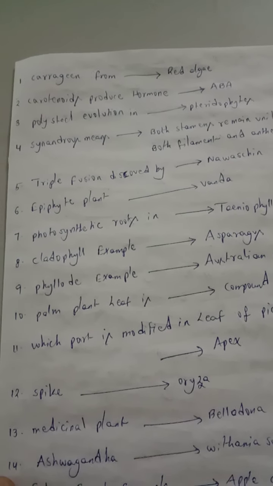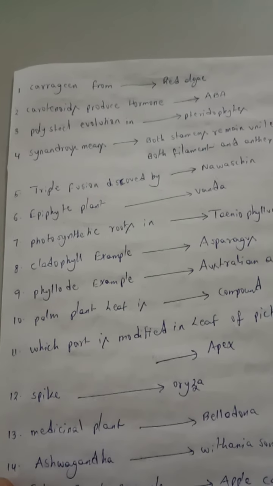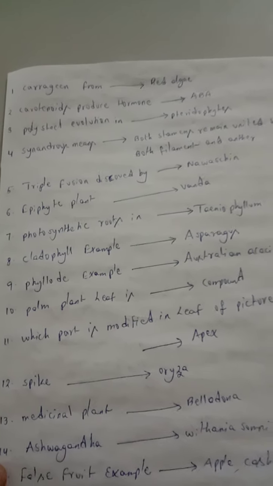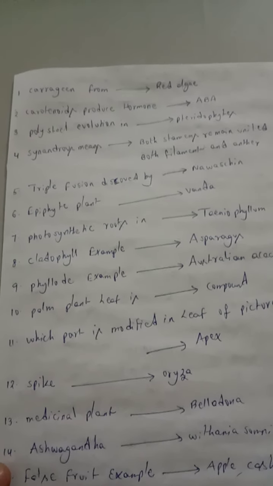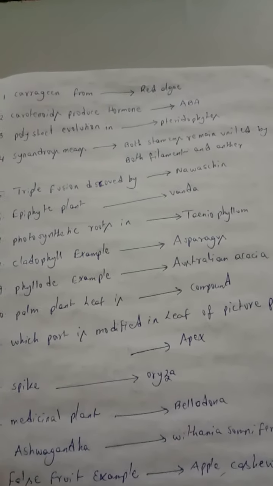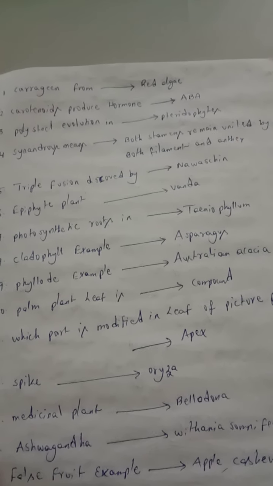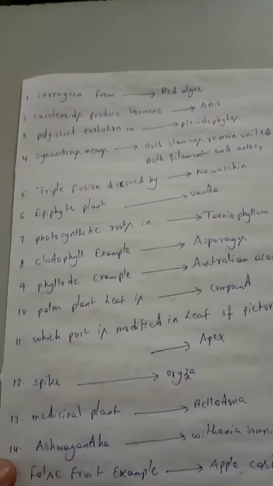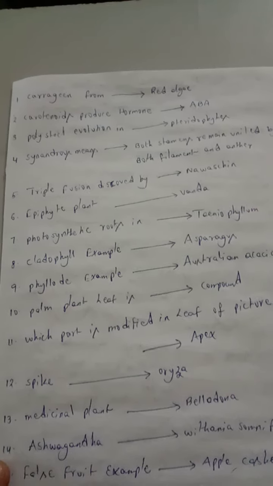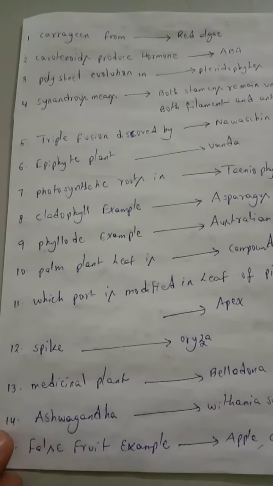Carotenoids produce the hormone ABA. Polystelic evolution is presented in pteridophytes. Syngenesious means both stamens remain united by both filaments and anthers. Triple fusion was discovered by Navashin.